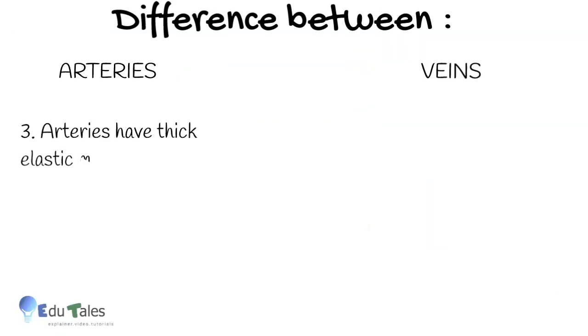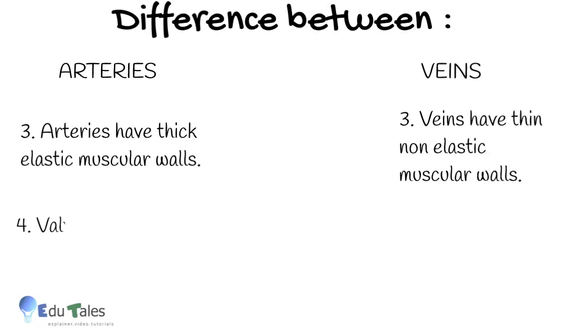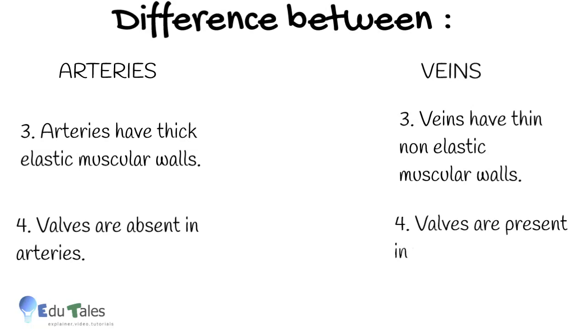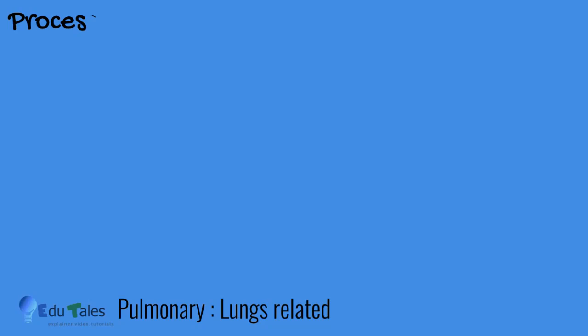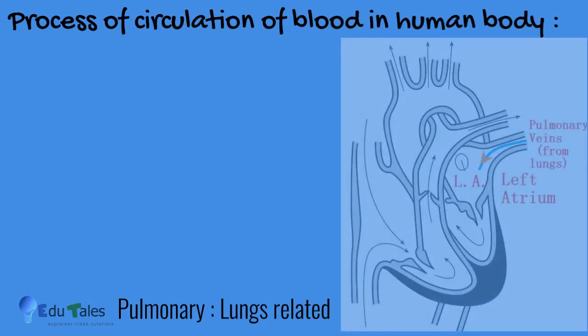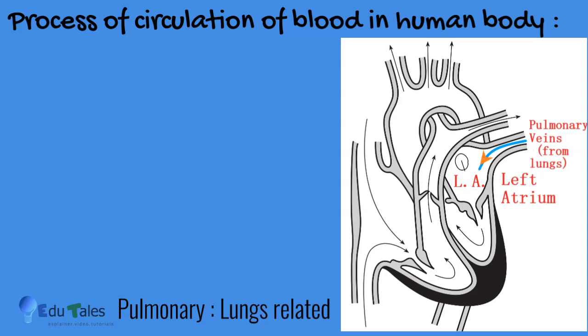Arteries have thick elastic muscular walls. Veins have thin non-elastic muscular walls. Valves are absent in arteries. Valves are present in veins. Let us see the working of heart or process of circulation of blood in human body step by step.